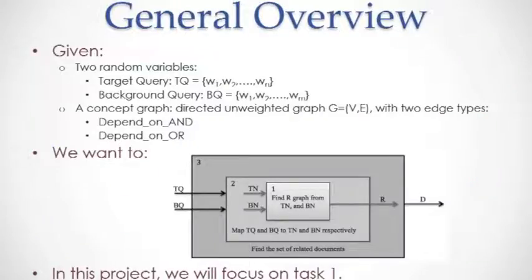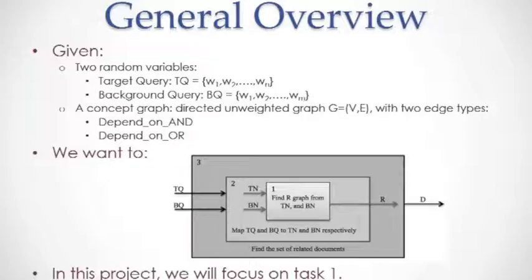The general overview is that given two random variables, the first one the target query and the second one the background query, and also we have the concept graph, which is a directed and weighted graph that has two types of edges. The first one depend on and and the second one depend on or. Given those inputs, we want to accomplish three tasks.